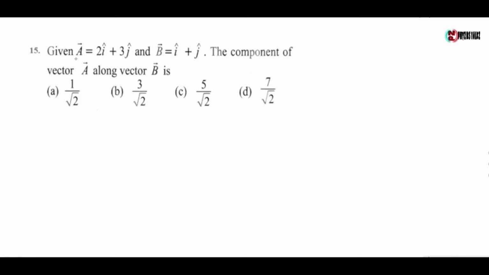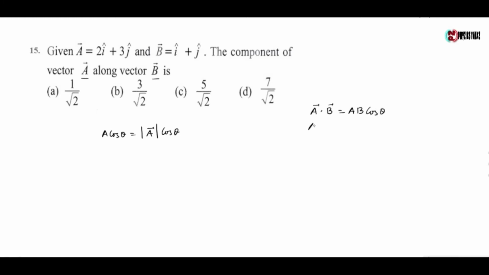Next question: given vector A equals 2i cap plus 3j cap and vector B equals i cap plus j cap, the component of vector A along vector B is. Now the component of vector A in the direction of vector B is given by A cos theta, which equals mod of A vector cos theta, where theta is the angle between A and B. Now we know A dot B equals AB cos theta.